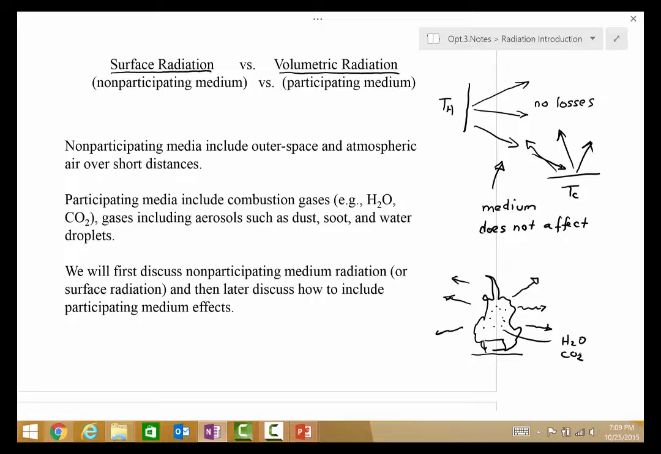So in fire situations, in furnaces, we have to deal with volumetric radiation as compared to surface radiation in relatively clean heat transfer systems. And so space is another example where surface radiation or radiation in vacuum is applicable and is important.